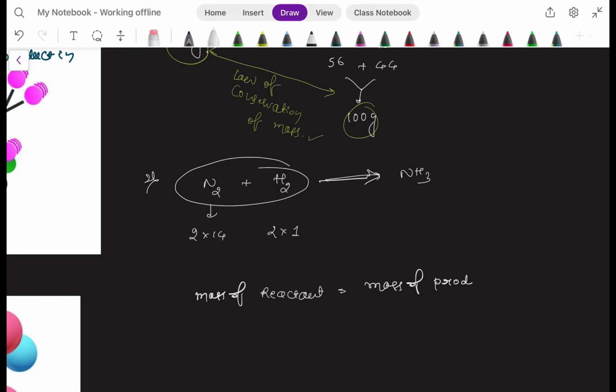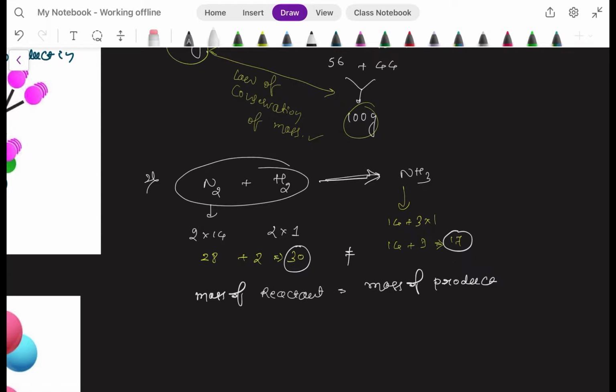So mass of reactant is 28 plus 2, we got 30. Here you check: 14 nitrogen, 3 into 1 hydrogen, so we got a total of 17. Are they both equal here? Is 17 equal to 30? Obviously not. It means the law of conservation of mass does not exist here.